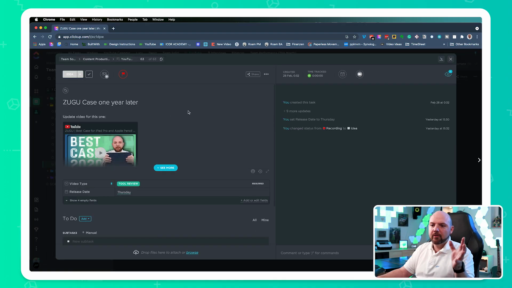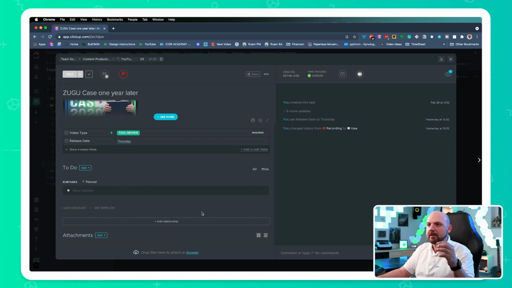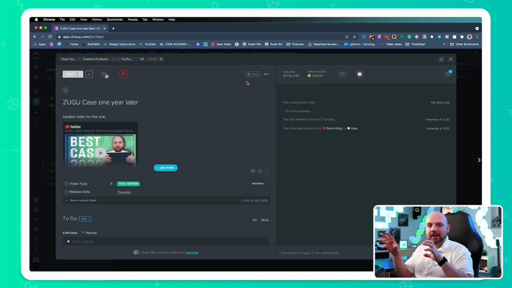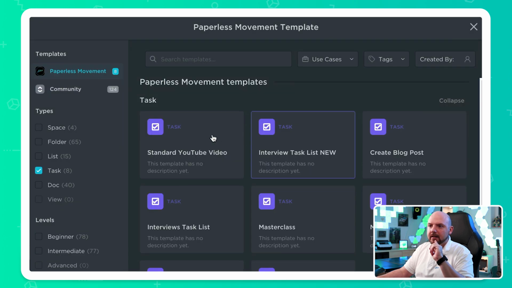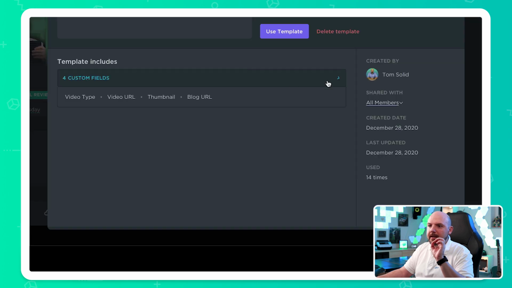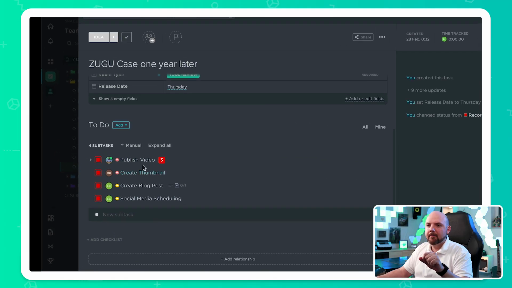These are very old, so some of them are already released, some are not, because I switched to Coda. So I disconnected my single source of truth in this case. Here I can go to the templates and let's see, standard YouTube video, right? So I was able to pick this and I had 4 custom fields. I made an automation whenever a video goes from idea to production, it will apply this template. So now you see it applied this template.